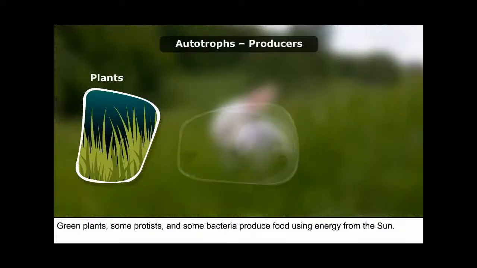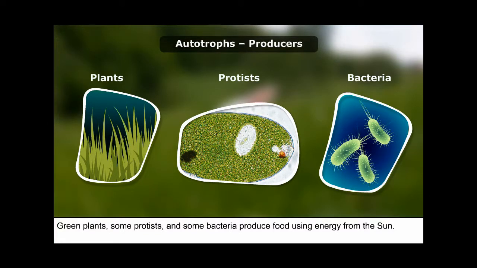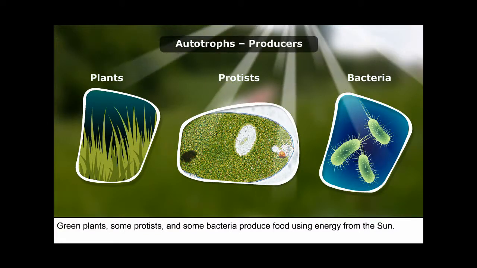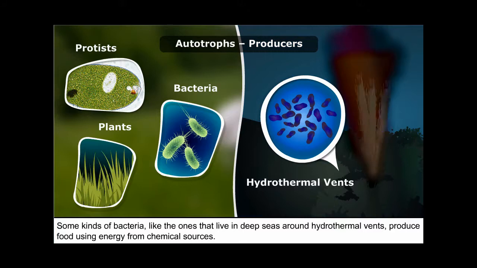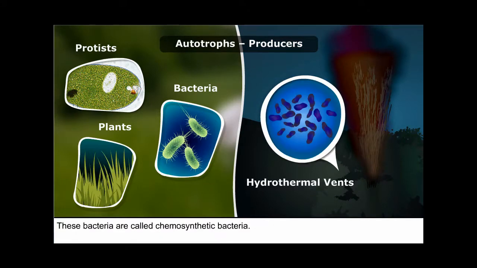Green plants, some protists, and some bacteria produce food using energy from the sun. Some kinds of bacteria, like the ones that live in deep seas around hydrothermal vents, produce food using energy from chemical sources. These bacteria are called chemosynthetic bacteria.